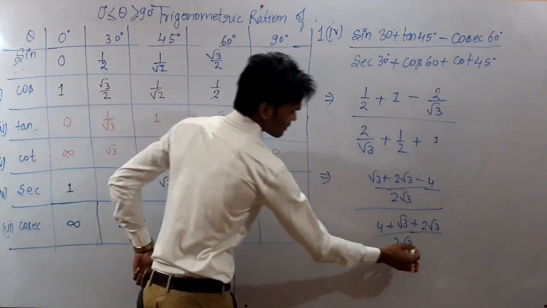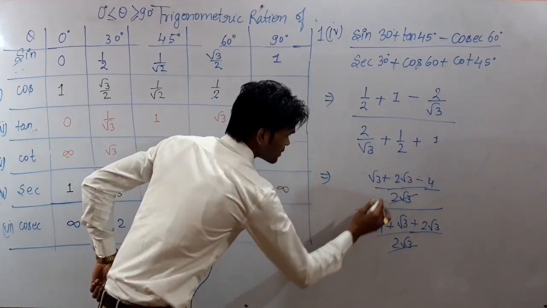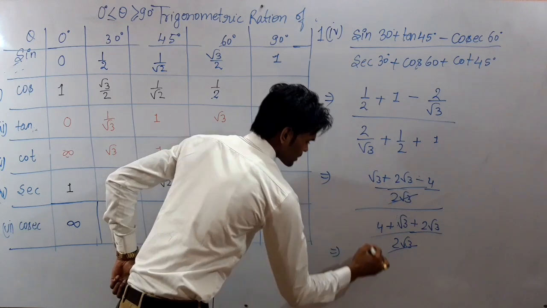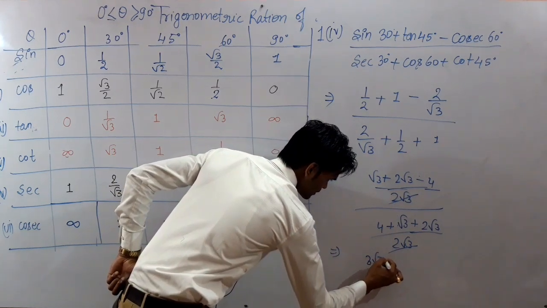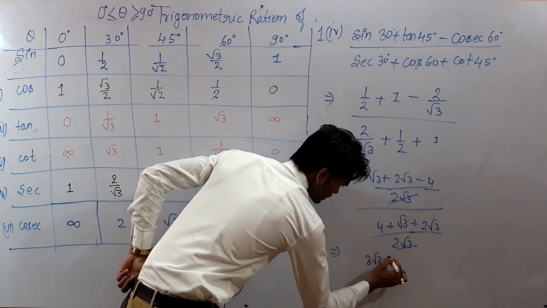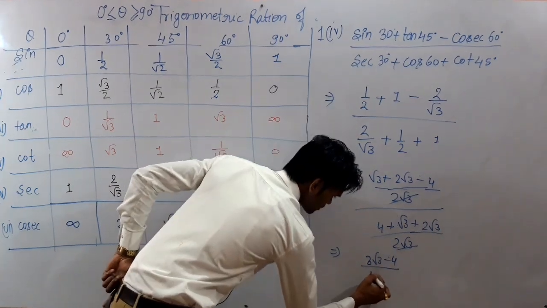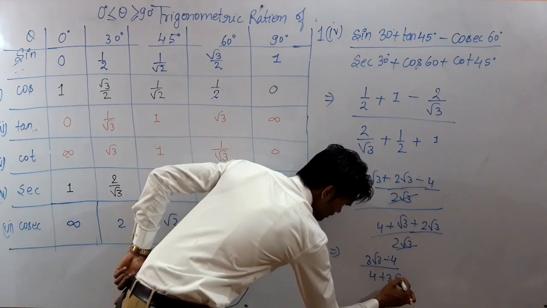Okay, now this will be cancelled and it will give you 3 root 3 minus 4 whole upon 4 plus 3 root 3.